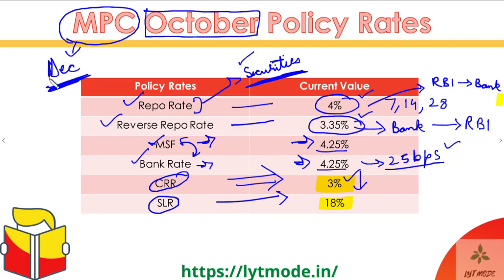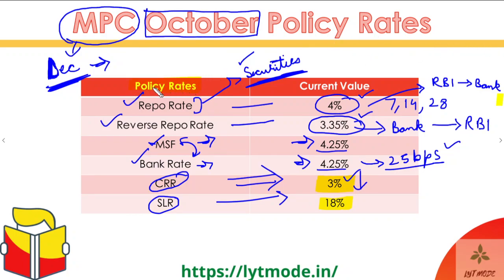I'm very sure that the RBI Grade B exam, the prelims itself, will be held after the first week of December in any case. So in the first week of December, the MPC will come out with its new policy rates, with its new announcements, and you need to update these policy rates.